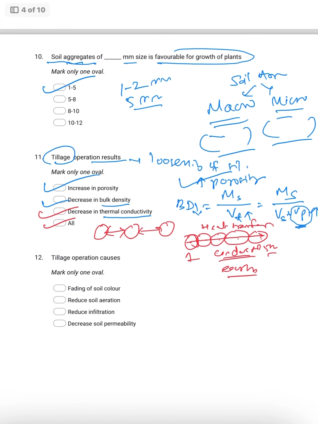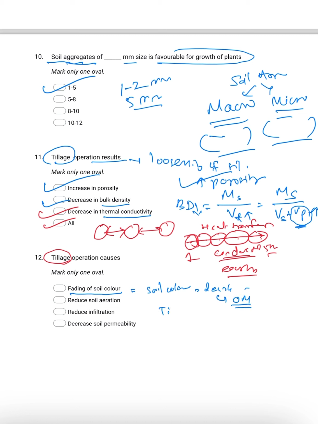Then coming to tillage operation causes, what is occurring by means of tillage operation? Suppose the first one is fading of soil color. Basically the soil color of major soils is dark, which is because of the organic matter.